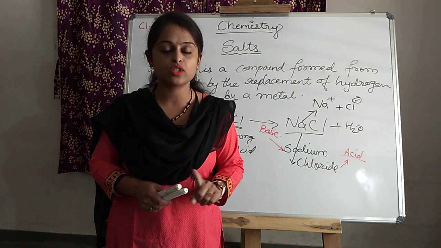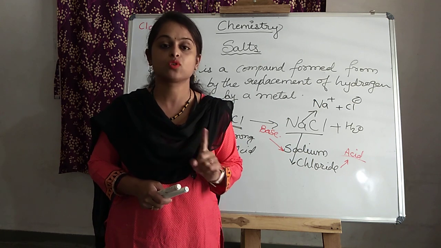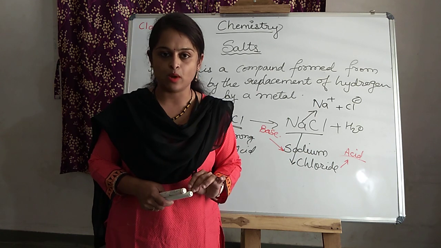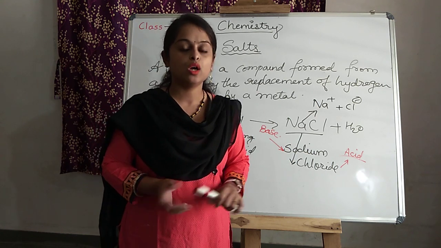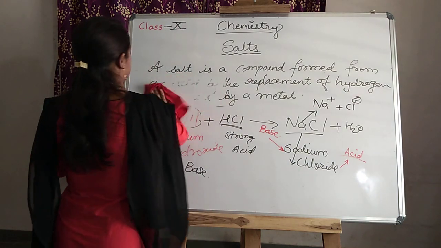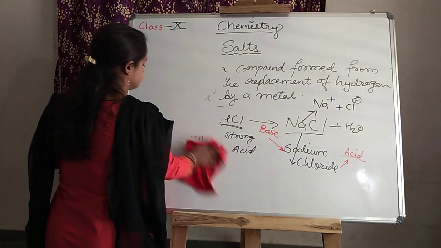That's why the salt is also called an electrolyte. They also conduct electricity, and in short it is also called an ionic compound. Is it clear? Now come to the point: what is the family of the salt?